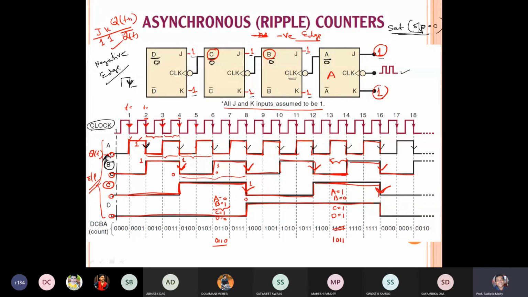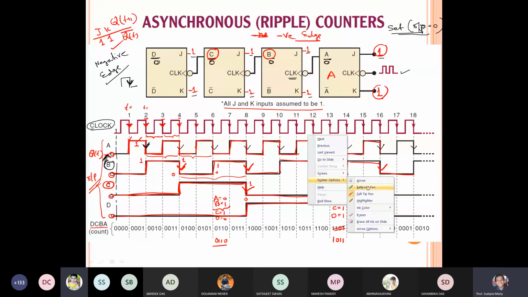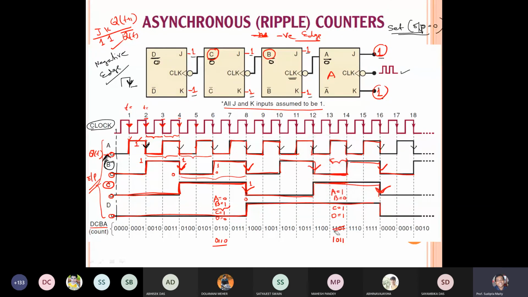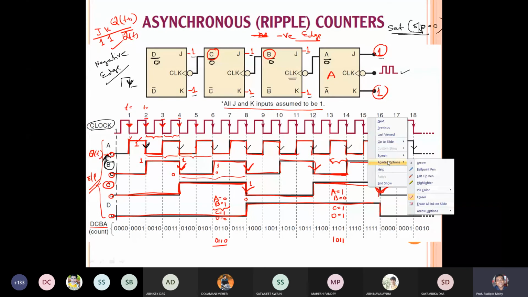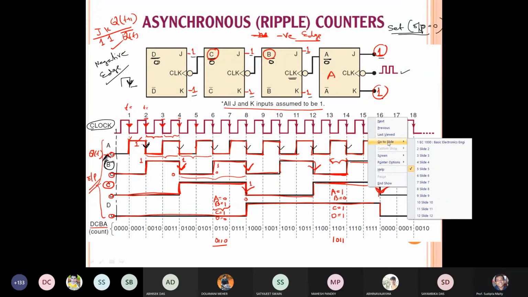I think the output is written from right to left, so it is DCBA. Yes, sir, correct. It was my fault because I observed wrongly. Okay, it is DCBA. That's why it is giving this. Is it clear or not? Yes, sir. Very good.